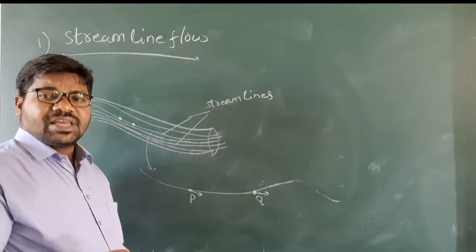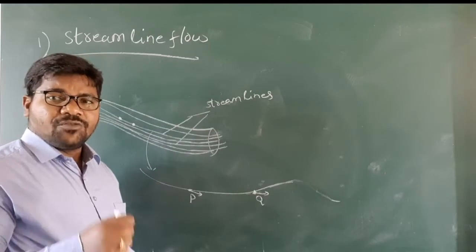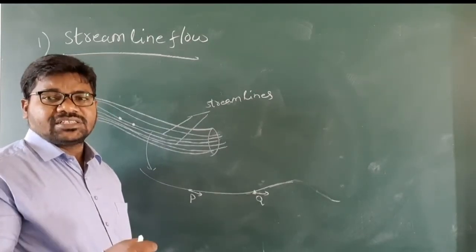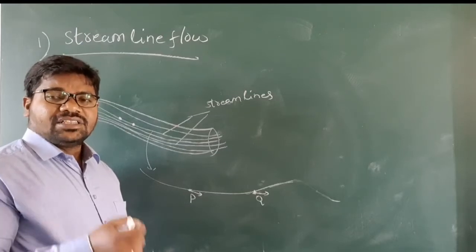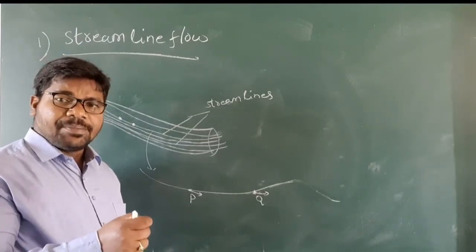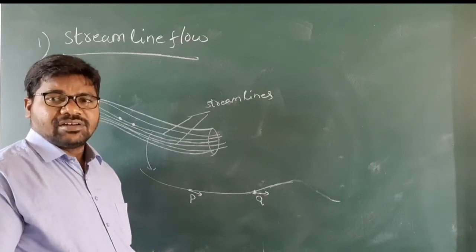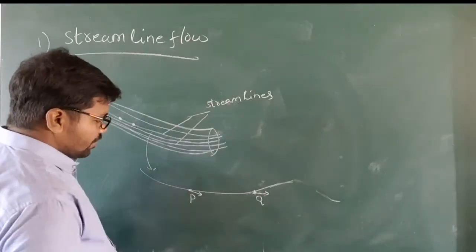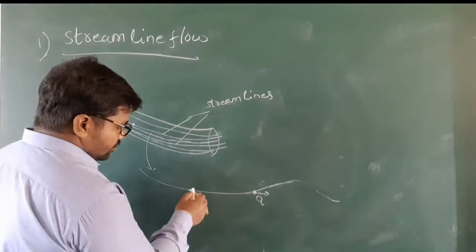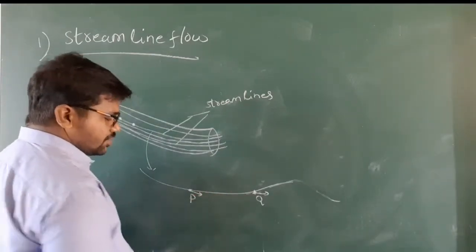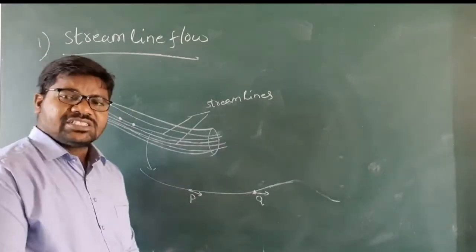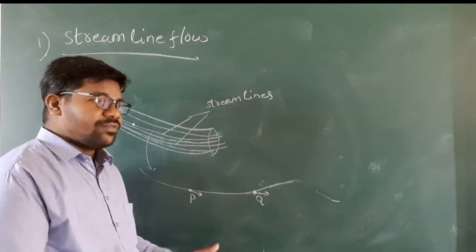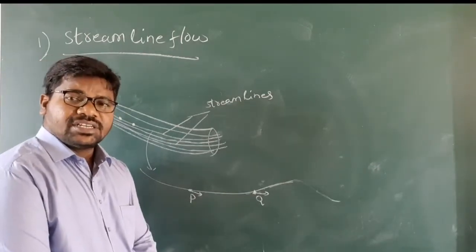In streamline flow, every particle in a streamline passes with the same velocity at every point. The velocity of the particle is the same as the preceding particle. Consider one streamline, with particles P and Q. At all points, the direction of the fluid is the same and the velocity of the fluid is the same. Understand, my children?